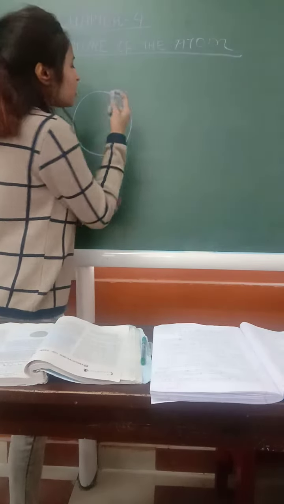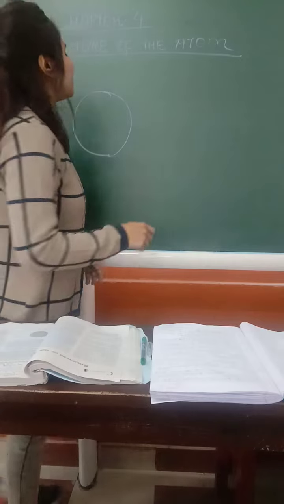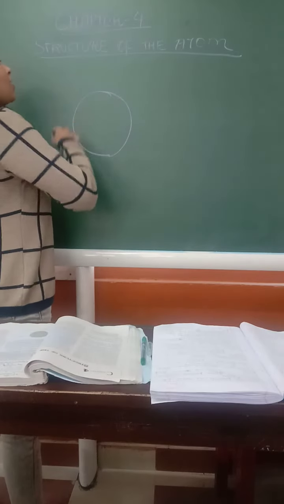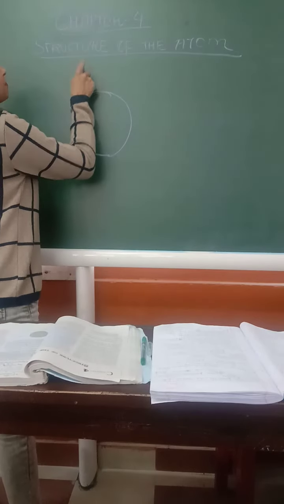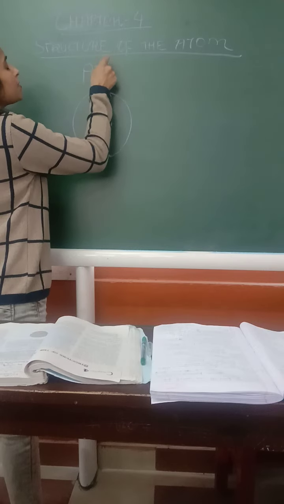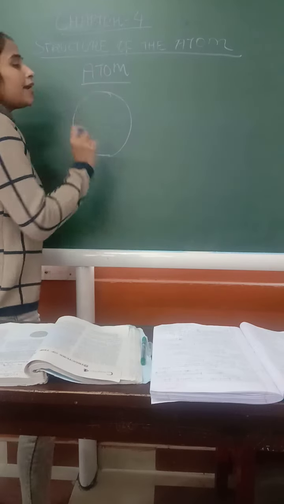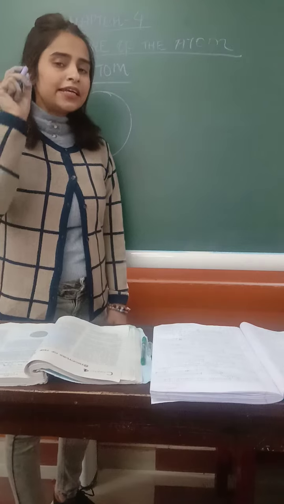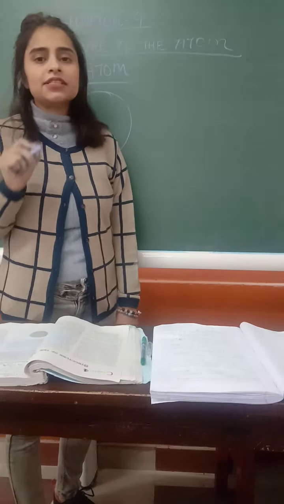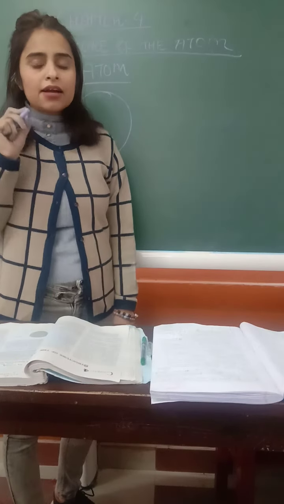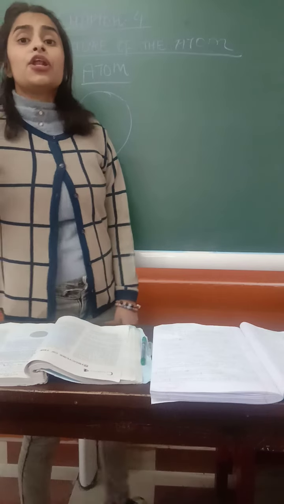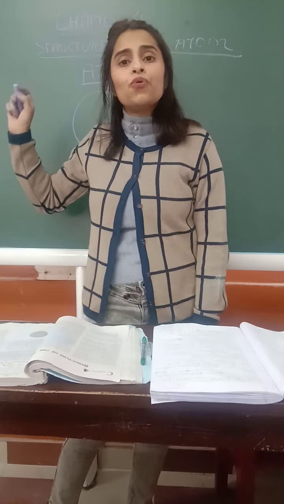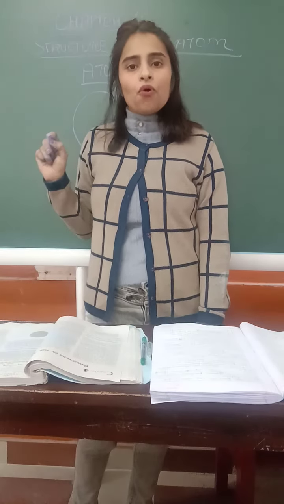Now I will draw an atom here, so that you can understand it well. If I draw a very small atom, obviously it won't be visible to you. So suppose this is an atom. After a lot of experiments, scientists were able to discover that there are some particles inside that atom.